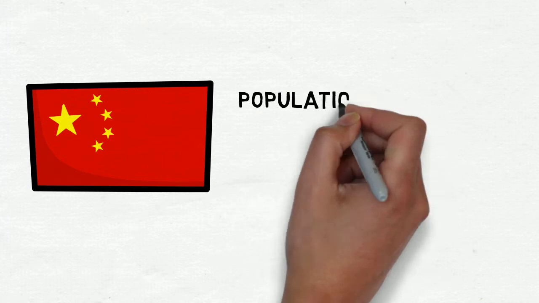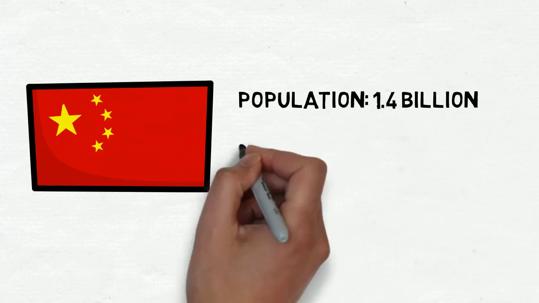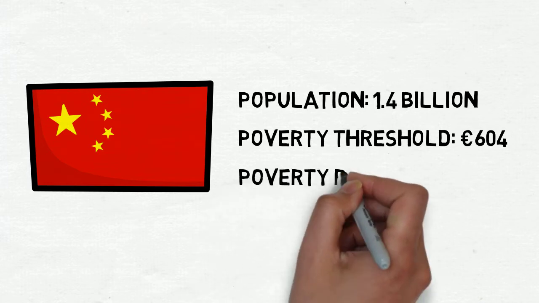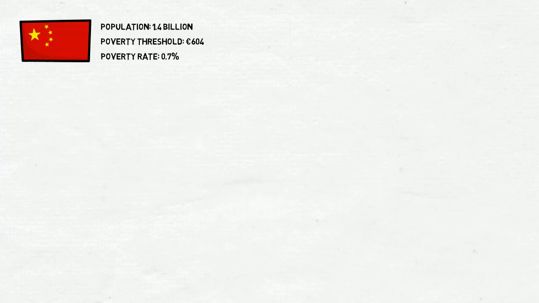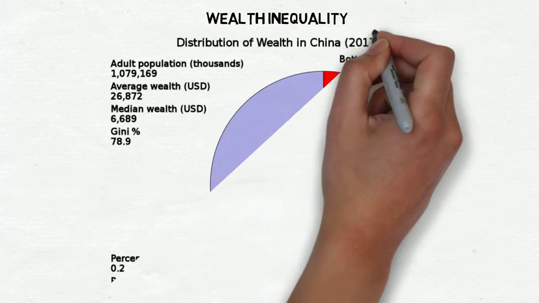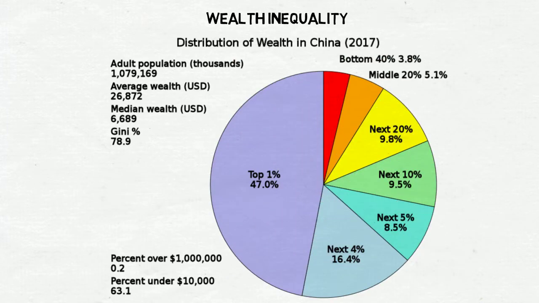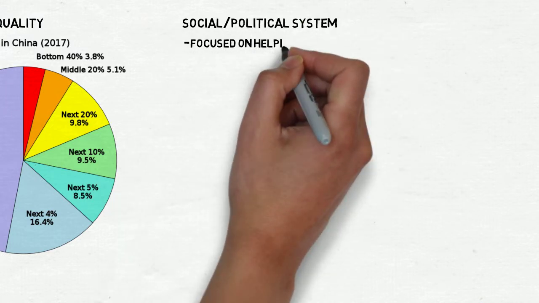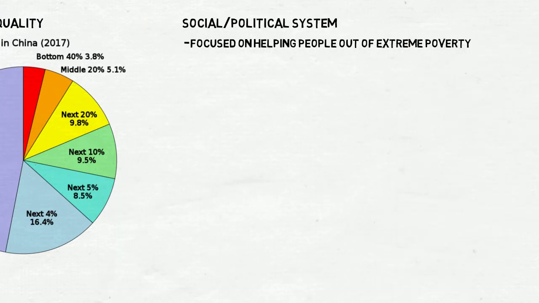China has a population of 1.4 billion. They have a poverty threshold of €604 and a poverty rate of 0.7%. This is the wealth inequality graph of China. This graph shows that the top 1% earns almost half of the wealth, whereas the other 99% earns the other half. The Chinese social political system focuses on helping people out of extreme poverty, and this is probably why they set their poverty threshold so low.